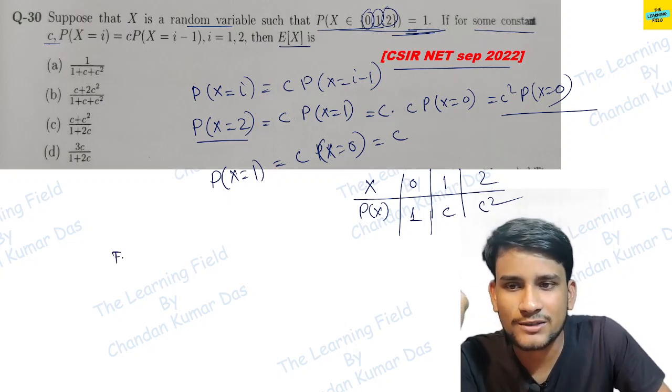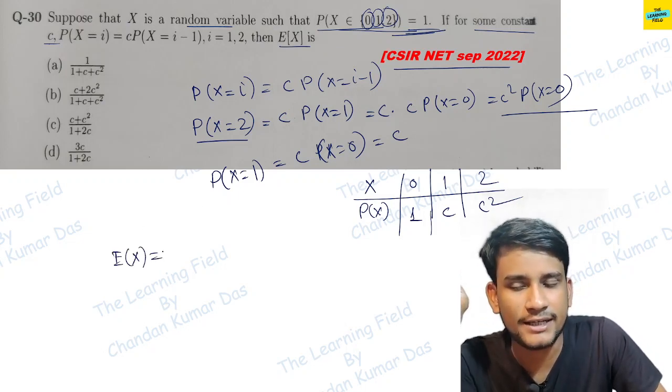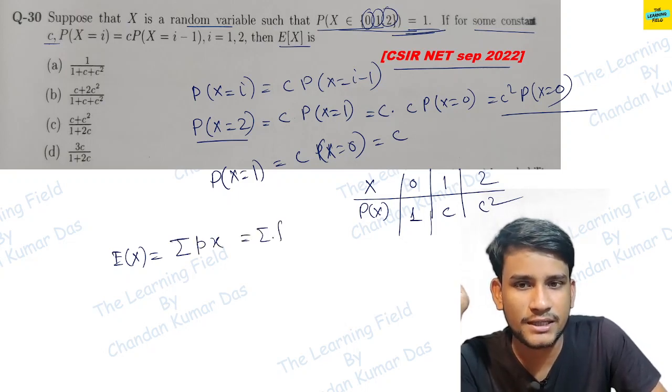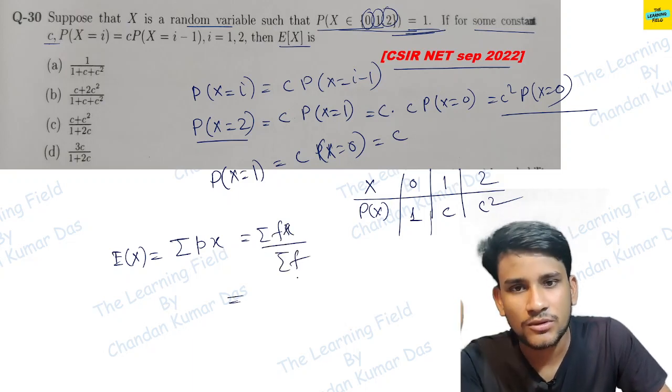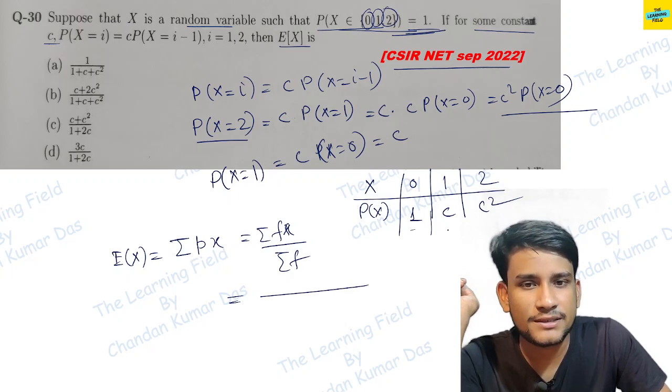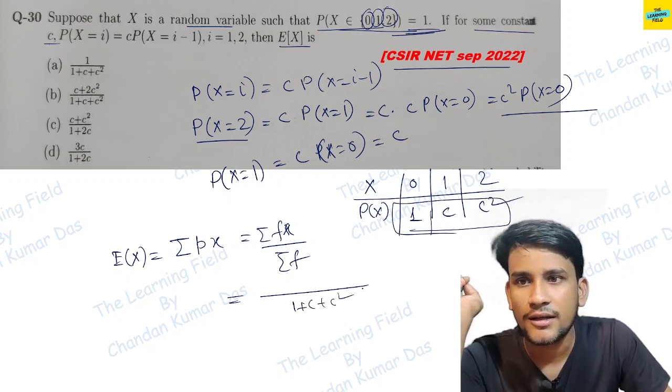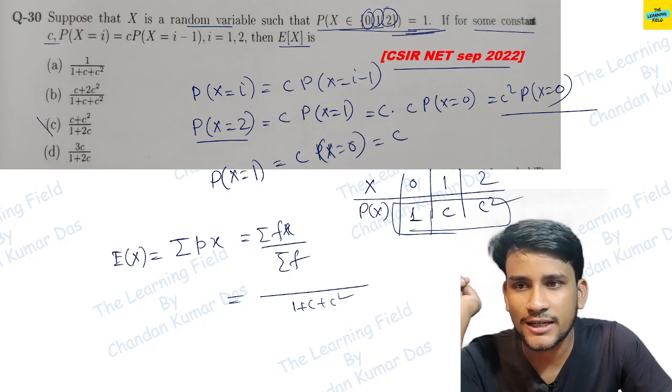Expected value of this random variable x is equal to summation px, or we can write summation fx by summation f. So this is equal to summation f, which means the total probability, 1 plus c square. Okay, so these two options got cancelled.